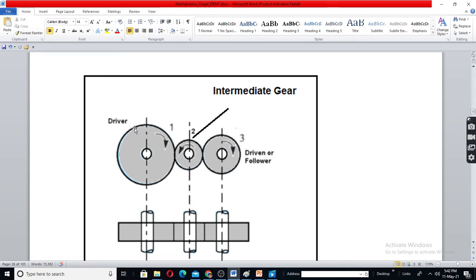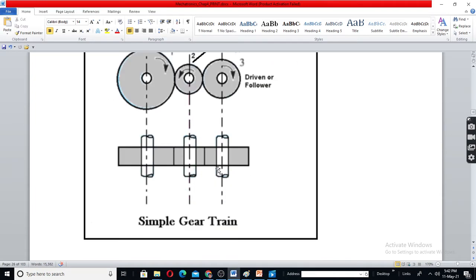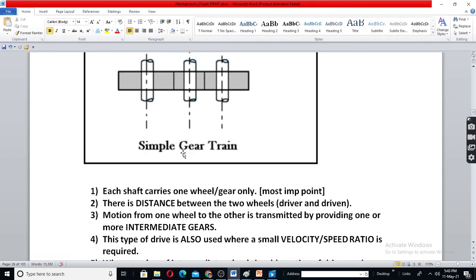See, this gear when rotates in this direction clockwise, this will rotate anti-clockwise. Here teeth are not shown exactly. Okay, it has teeth. And now this will rotate like this. If number of gears are odd, driver and driven will be rotating in the same direction, clockwise, clockwise. Okay, so this is simple gear train.